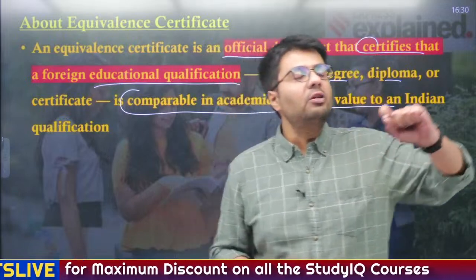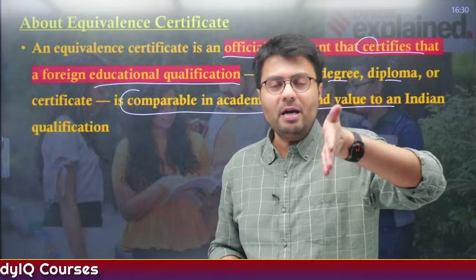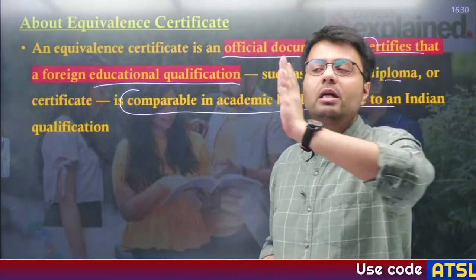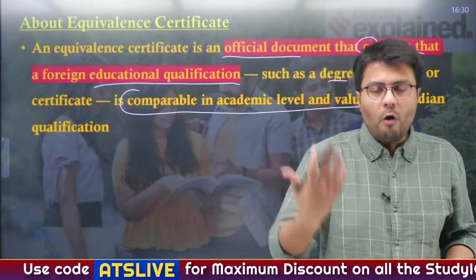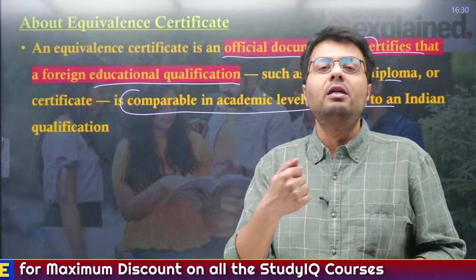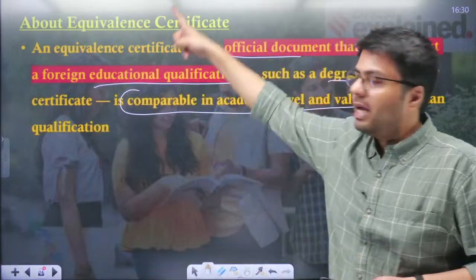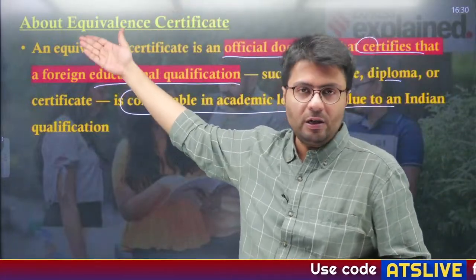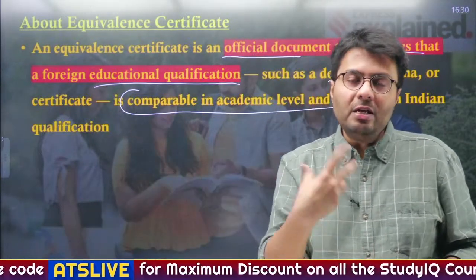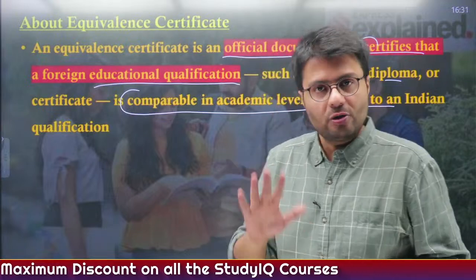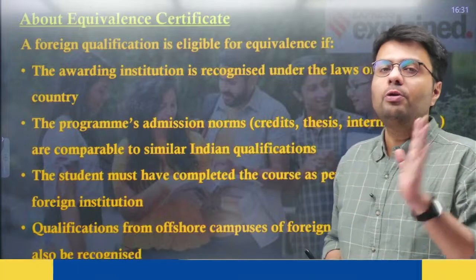So suppose you've gotten an engineering degree from US. Now you understand US is a good country, so nevertheless you might have gotten even better education than India. But suppose you've gotten your engineering degree from Dubai, right? So if you have to get yourself a job in India, the Indian companies would demand you an engineering certificate that holds legal sanctity in India. But since you've gotten educated in Dubai, you don't have that. So in that case, you go to UGC and demand for an equivalent certificate, which will certify that this course that I've opted for in Dubai actually has the same value of an engineering degree issued by a legal Indian college, right?